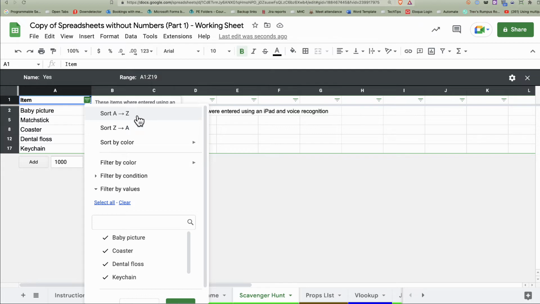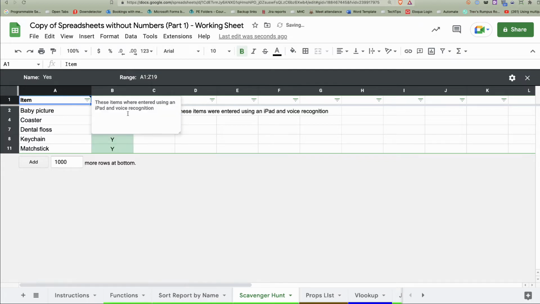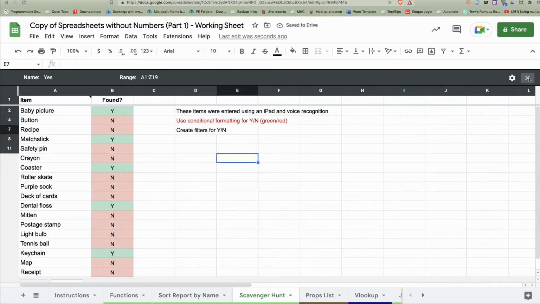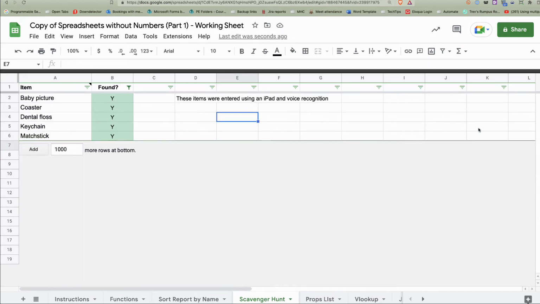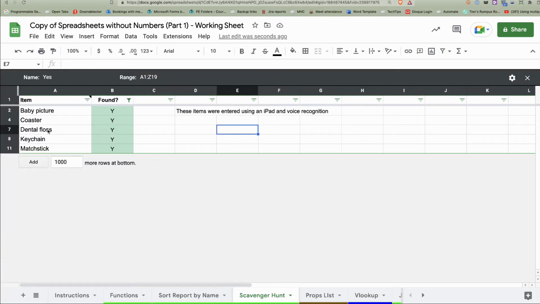So I'm going to say, you know what, show me all the items that have yes, and I want them in alphabetical order, just like that. And I'm going to go back to none. See, everything's still in whatever order it was. It's not alphabetical. But the moment I go in here and select yes, I have the filter turned on and this sorted out. So the filter view, filter views have got some amazing, powerful options in there.